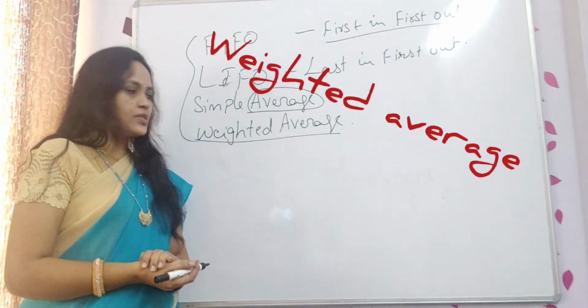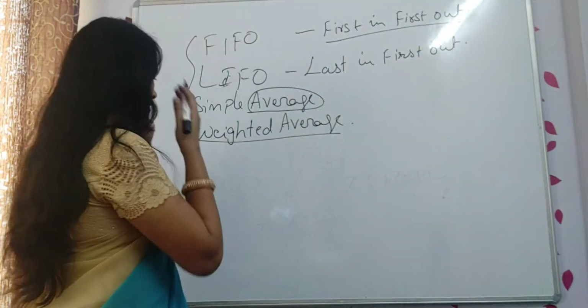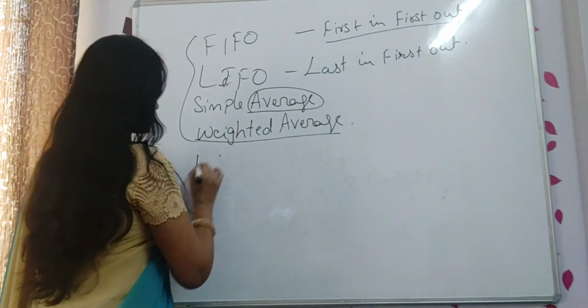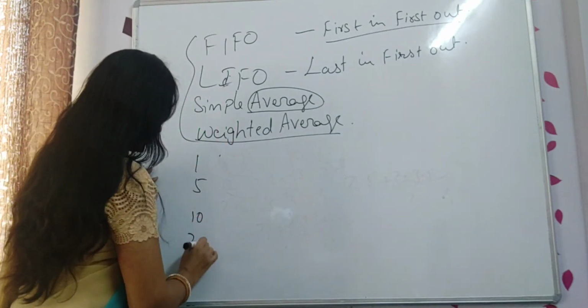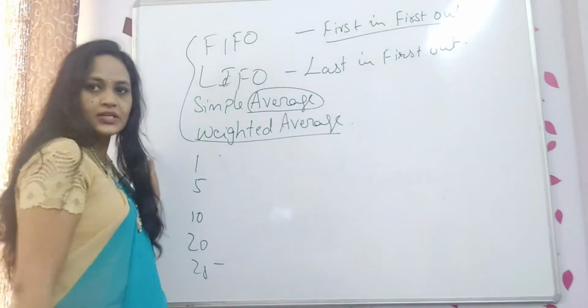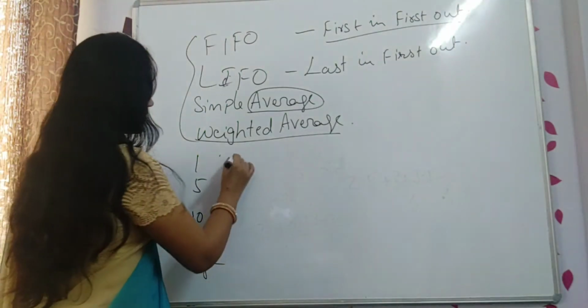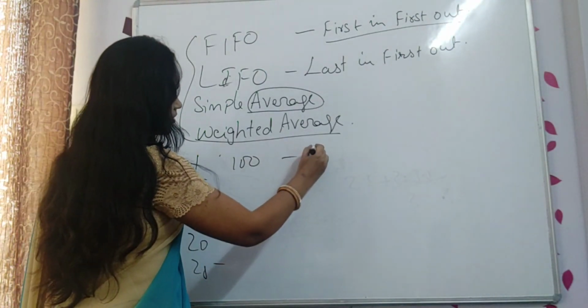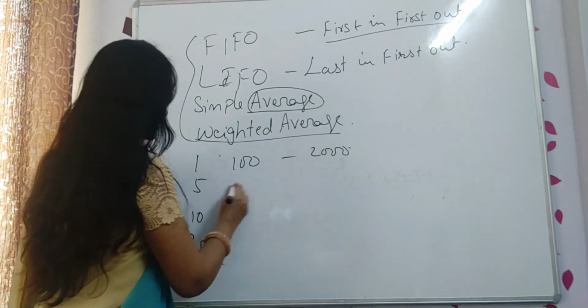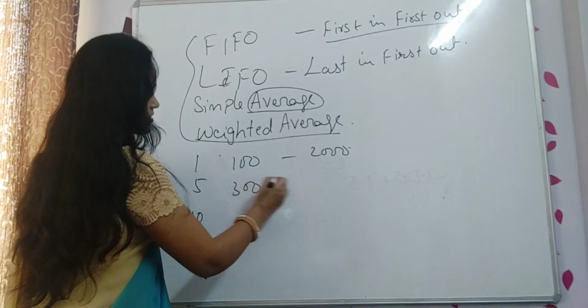What we are going to do in this? Let the dates be whatever, 1st, 5th, 10th, 20th, 25th. These are the dates I have mentioned here. I received 100 units. I paid 2000 rupees here. I received 300 units.